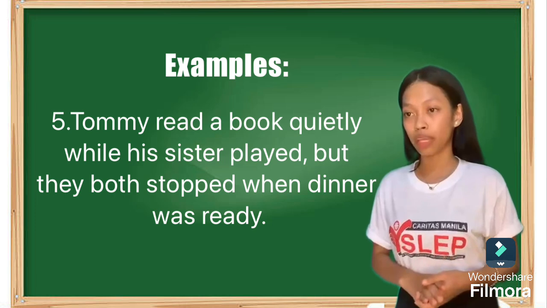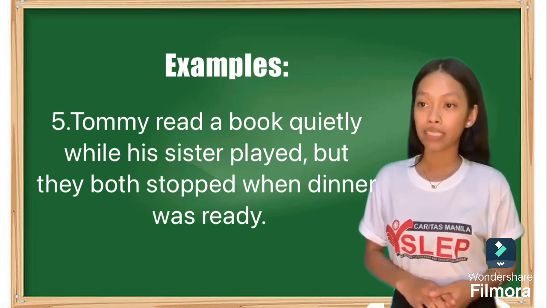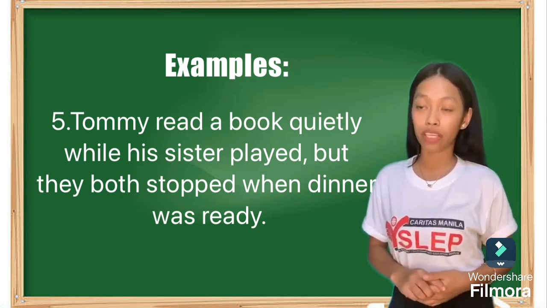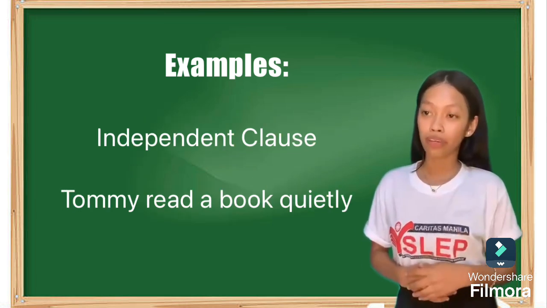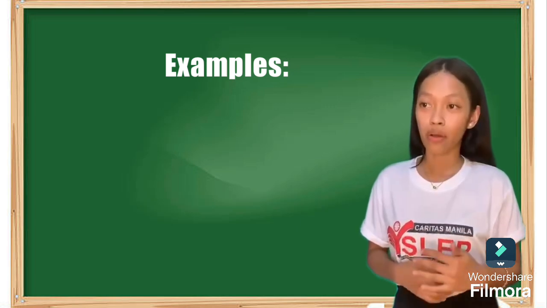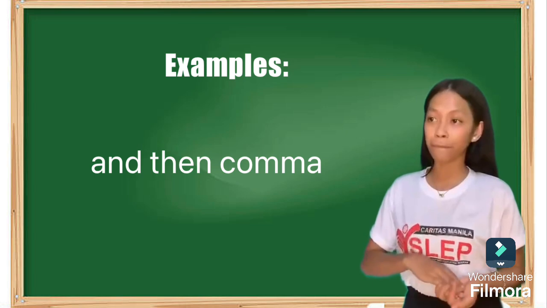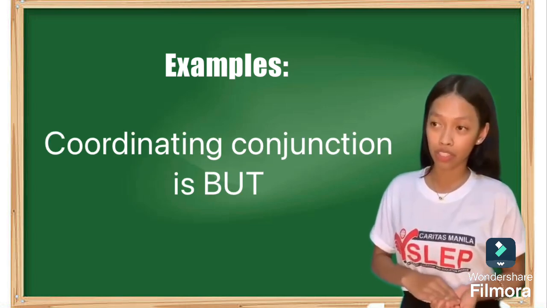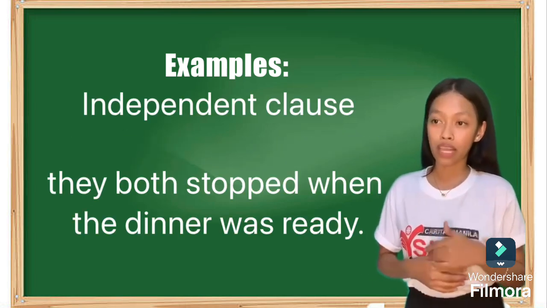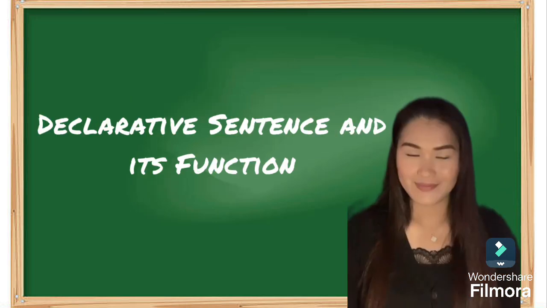So, Tommy read a book quietly while his sister played, but they had to stop when dinner was ready. So, Tommy read a book quietly. Yun yung independent clause. While his sister played, yun naman yung dependent clause, and then comma, but is the coordinating conjunction. So, they both stopped when dinner was ready. Yun naman yung independent clause.